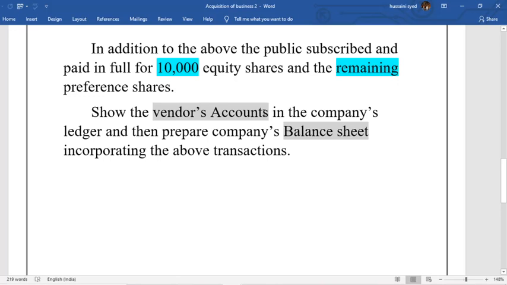Show the vendors' accounts in the company's ledger and then prepare company's balance sheet incorporating the above transactions. So these are the two things what you have to make in this problem: vendors' account and balance sheet.